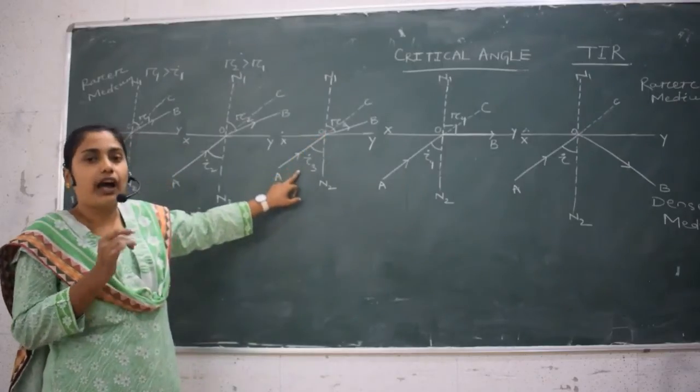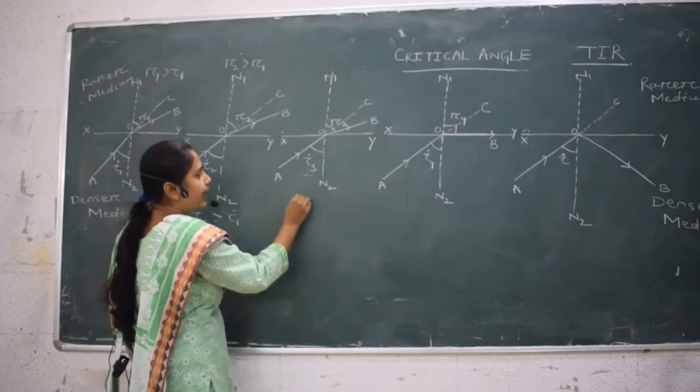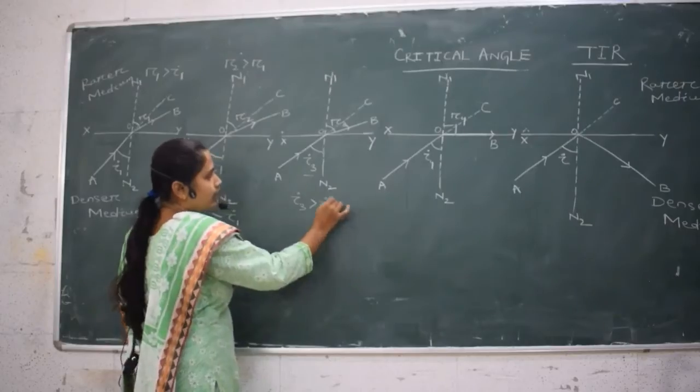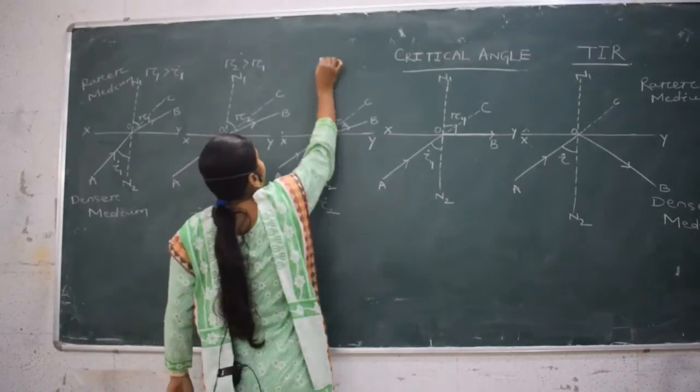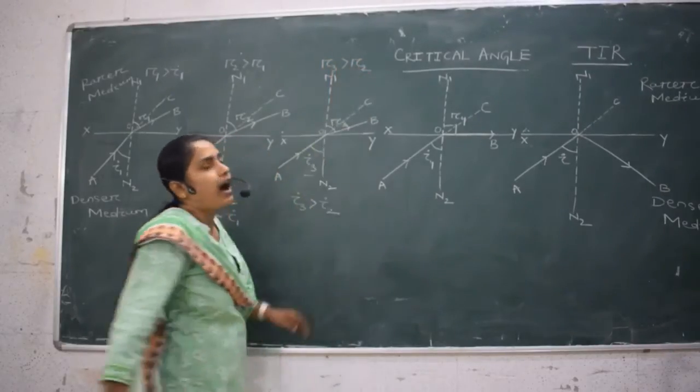Now let us take the third case, in which the angle of incidence is I3, such that I3 is greater than I2. In this case the angle of refraction is R3, which is also greater than the angle of refraction in the second case, R2.